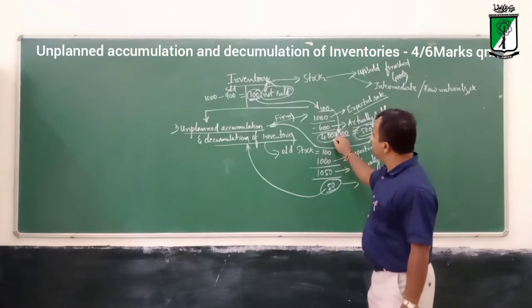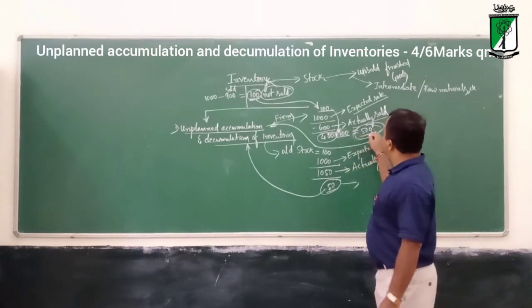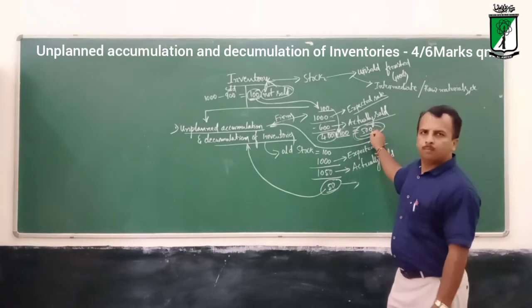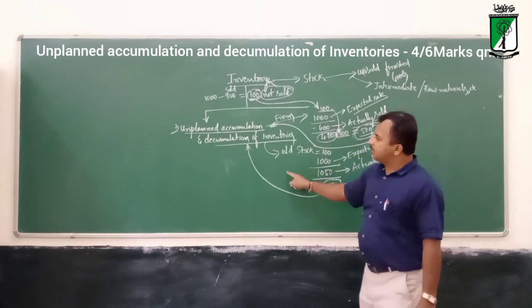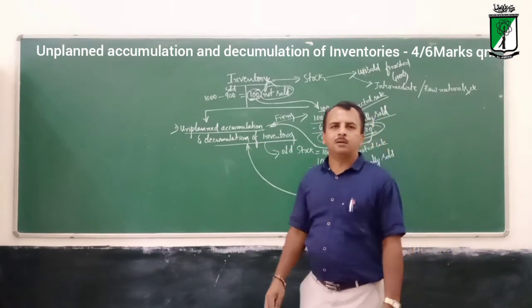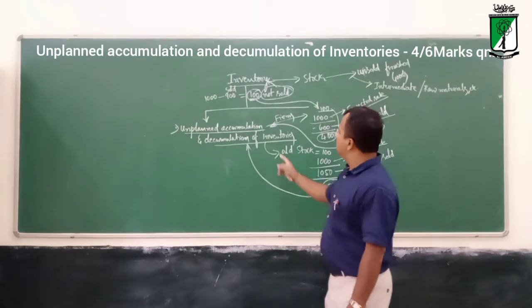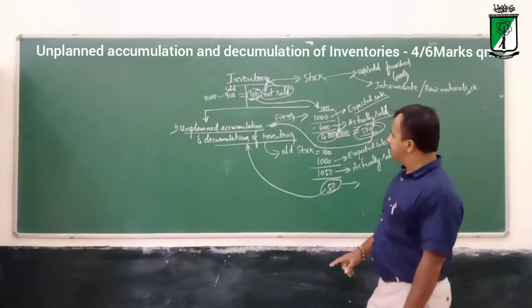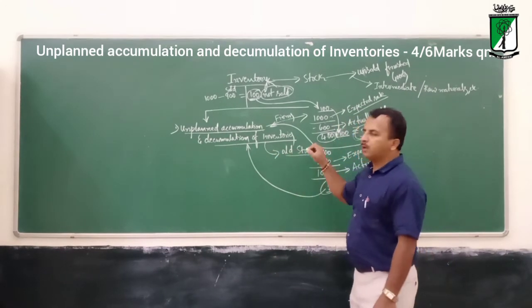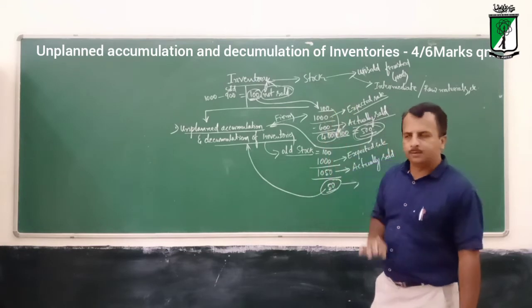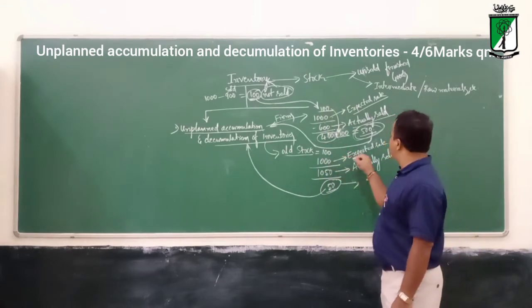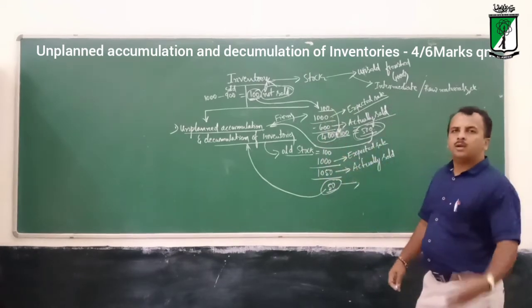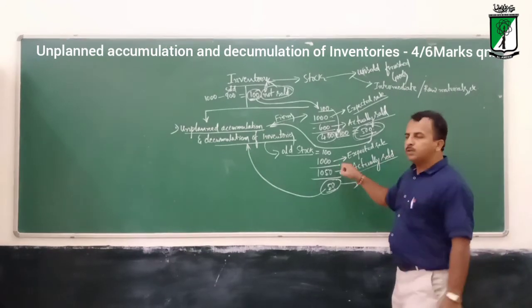So due to that, the stock or inventory has increased. Whereas in unplanned decumulation of inventory, we have taken the example of old stock 100 and present year expected sale 1000, but actually sold is 1050.